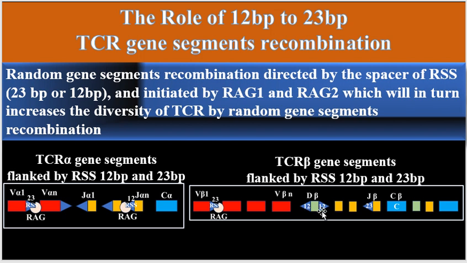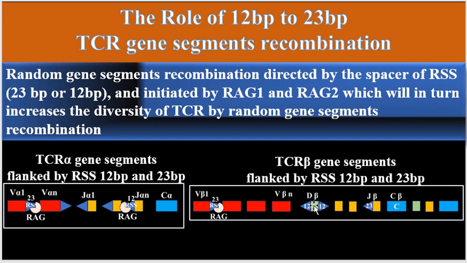seen here. So we expect that the direction of the joining of the beta or TCR beta gene segments, according to the role of 12 to 23, will be from this 12 base pair recombination signal sequence that flanks the 5 or the 3 side, actually, of the diversity segment. So it will be this direction.